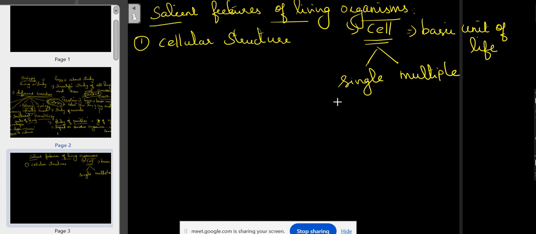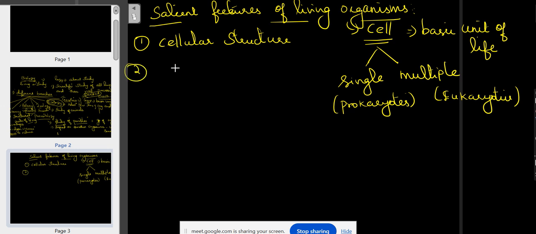Single celled organisms are collectively called prokaryotes, and multicellular organisms, with more than one cell, are collectively called eukaryotic. We know the common term.